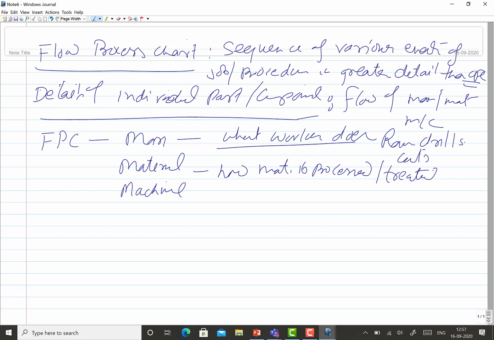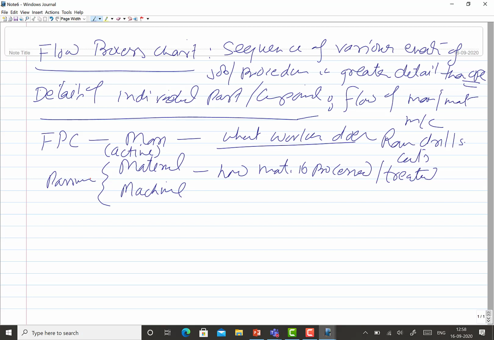So for man type, primarily we use active voice for describing a situation, while for material type FPC, we use the passive voice to describe a situation, like the material is cut, or the lathe is operated, the lathe is running, or the drilling machine is used.